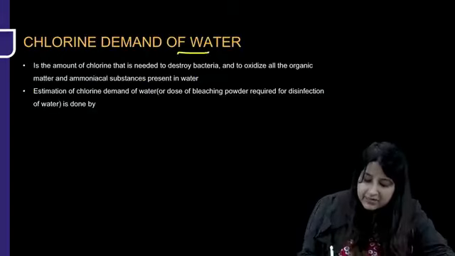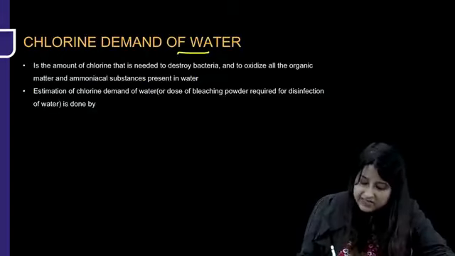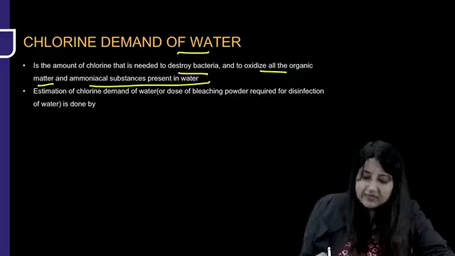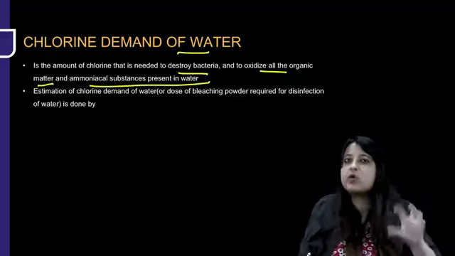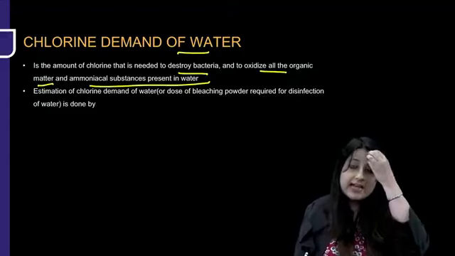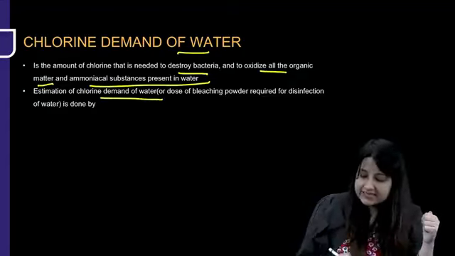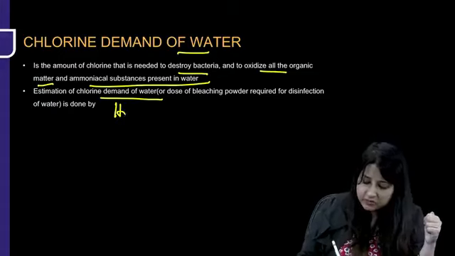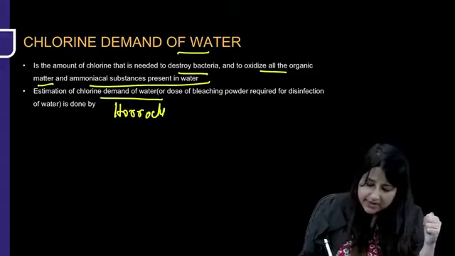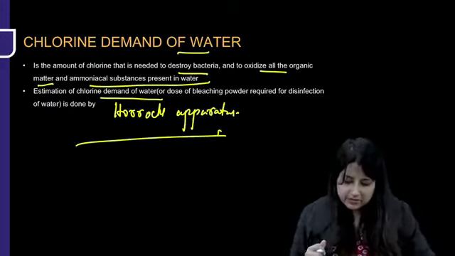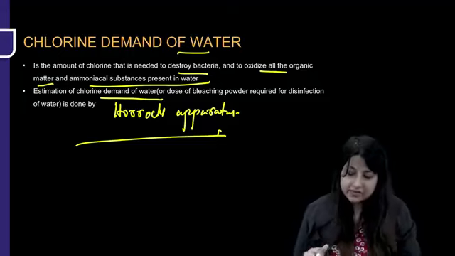So chlorine demand of water is the amount of chlorine needed to destroy bacteria and to oxidize all organic matter and ammoniacal substances present in water, meaning to purify water. How much chlorine is needed to purify water is estimated by Horrocks apparatus, which gives the amount of bleaching powder required for disinfection.